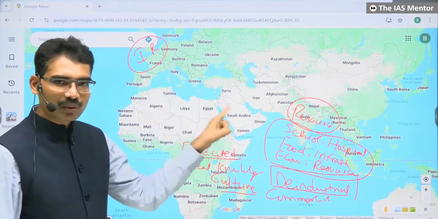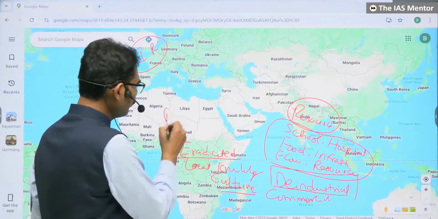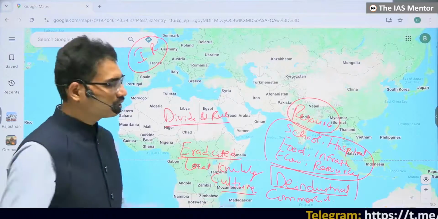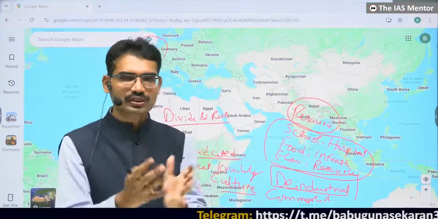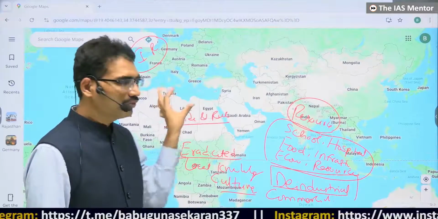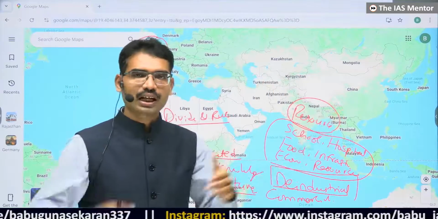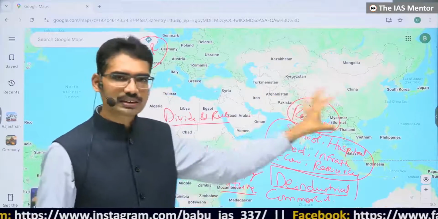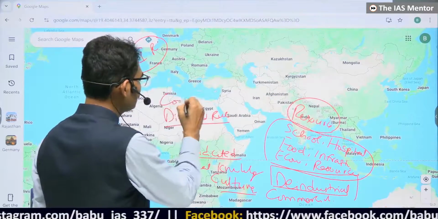To establish themselves as rulers, they followed a divide and rule policy. If there are two different communities within the society, they divide and rule them. They will favor one community and trigger the consciousness of communities, so communalism and communal tensions increased.